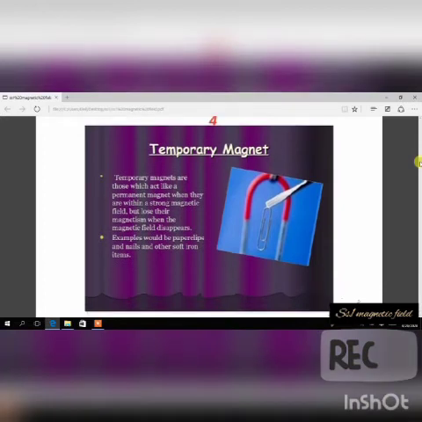So temporary magnets are those which act like permanent magnets. They are not real permanent magnets. They act like a permanent magnet when they are within a strong magnetic field. If they are not within a strong magnetic field, they are not a permanent magnet. But once they are within a strong magnetic field, they act like a permanent magnet, and they lose their magnetism when the magnetic field disappears. Are you following? I'm still coming to the magnetic field.